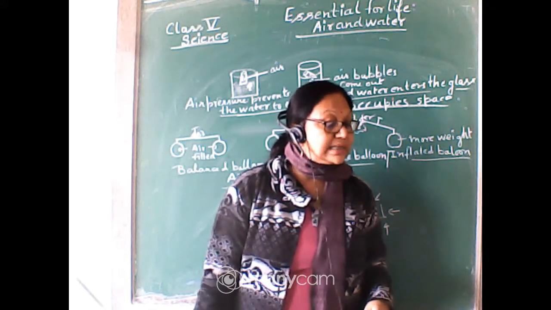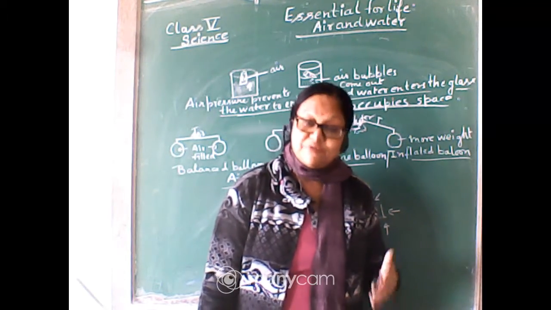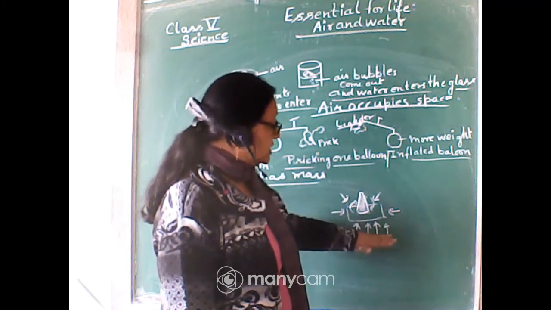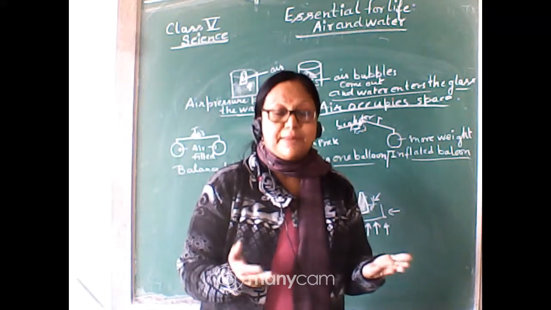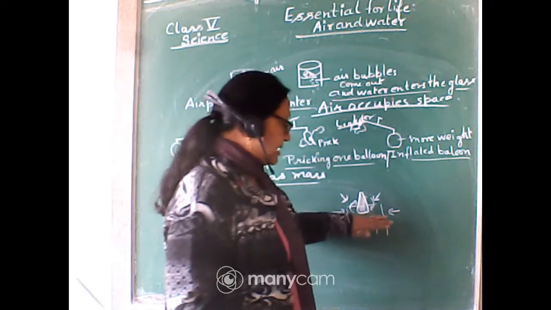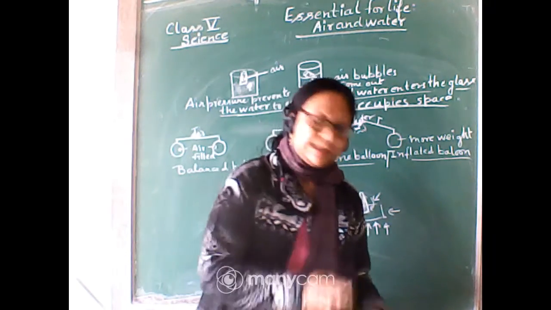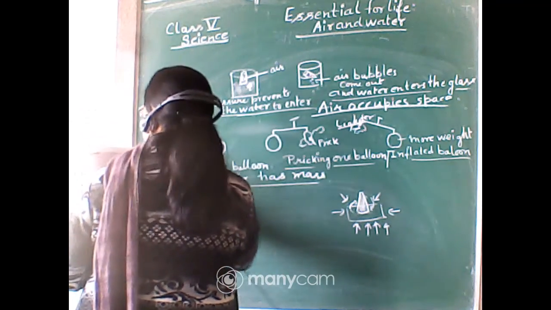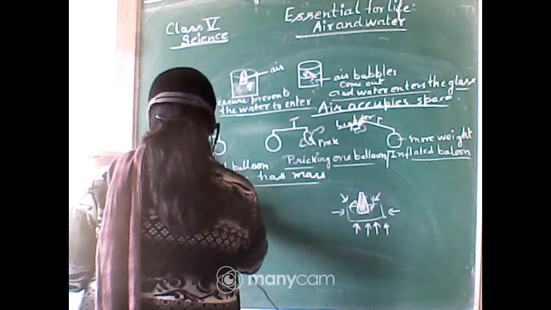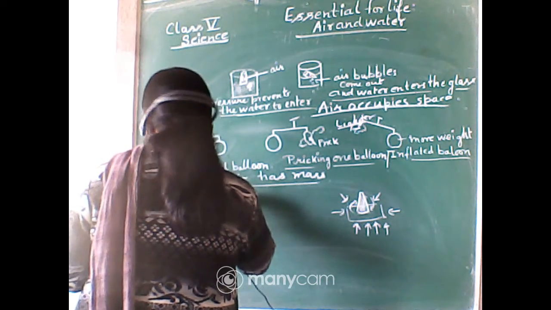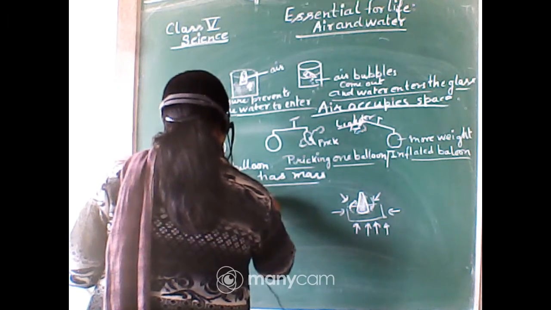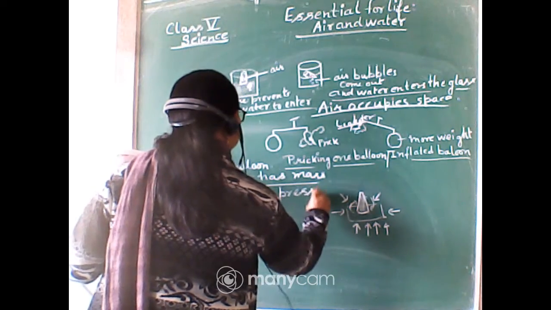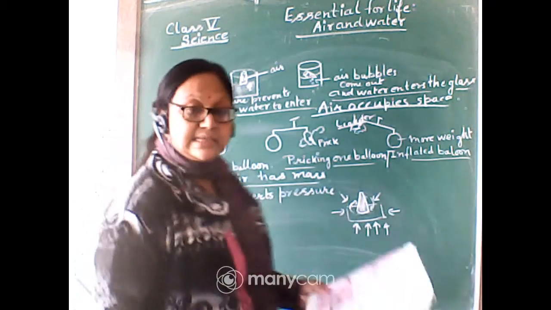Understood? So Archishman is correct. It is air pressure, but from which place will it exert on this cardboard? It will be from the downside. Air will apply a pressure on this cardboard, and as a result, the cardboard will stick to the glass. So what is the third property of air? Air exerts pressure, isn't it? So the third property is air exerts pressure. Air always exerts pressure.